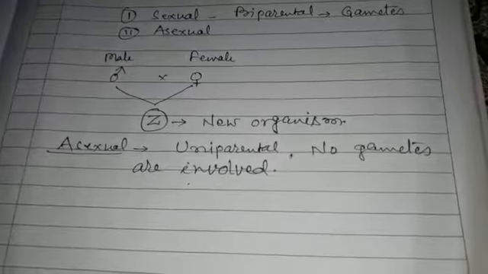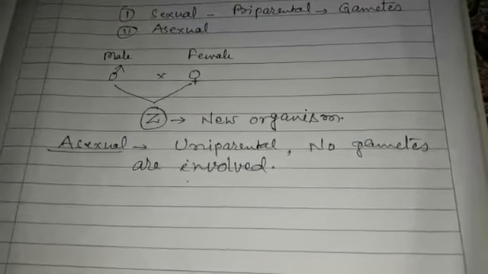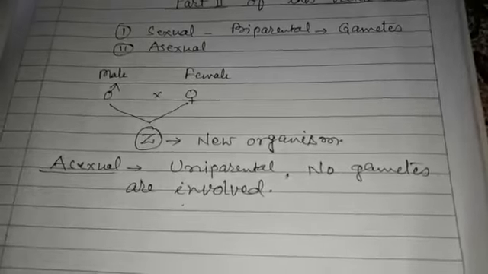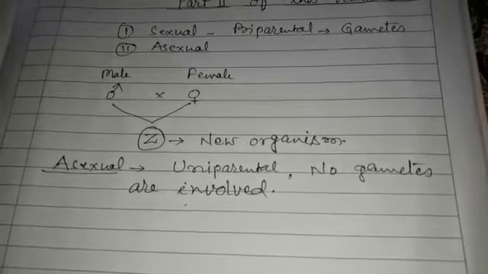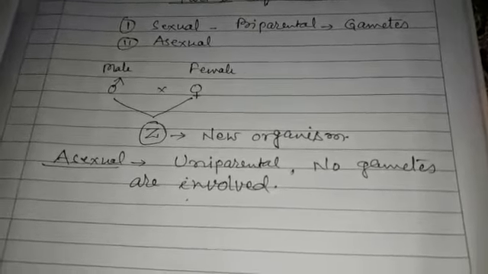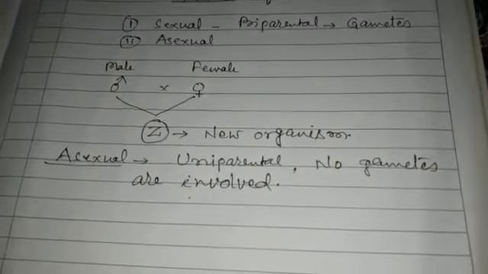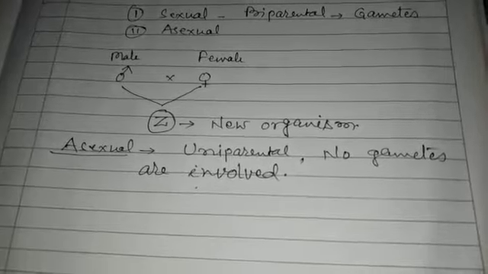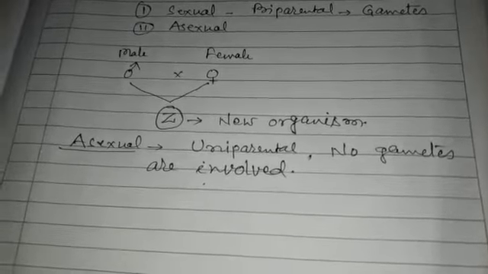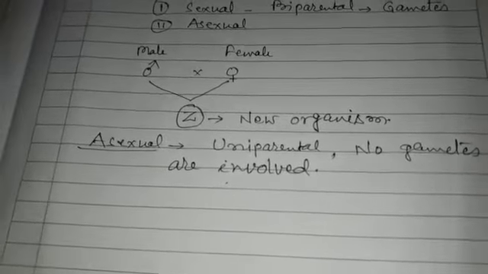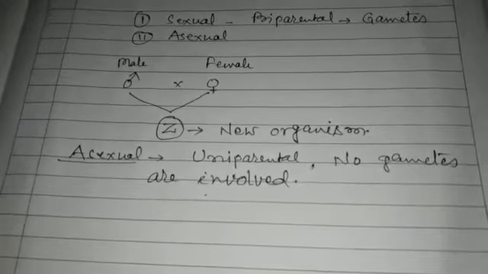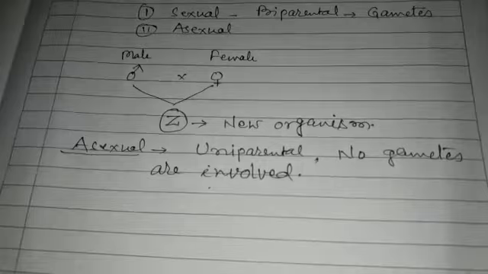Those offsprings produced sexually have variation. No two different offsprings of the same organism are identical. This is called variation, and this variation has a lot of factors. Environmental factor is there, genetic factor is there, and some other factors also.